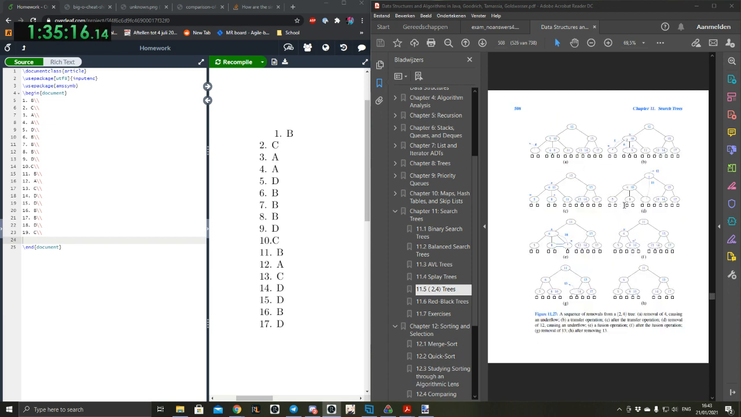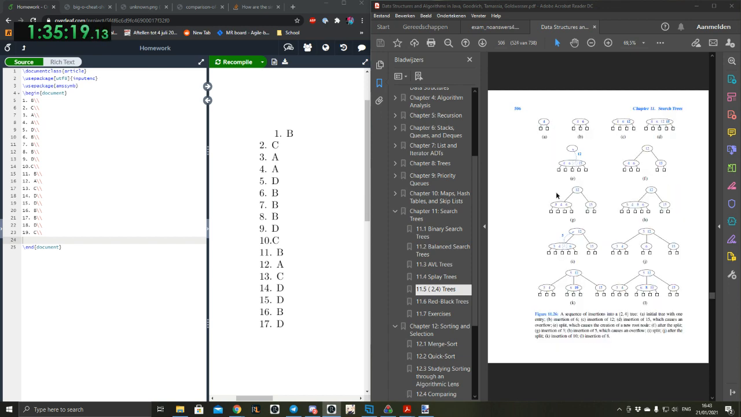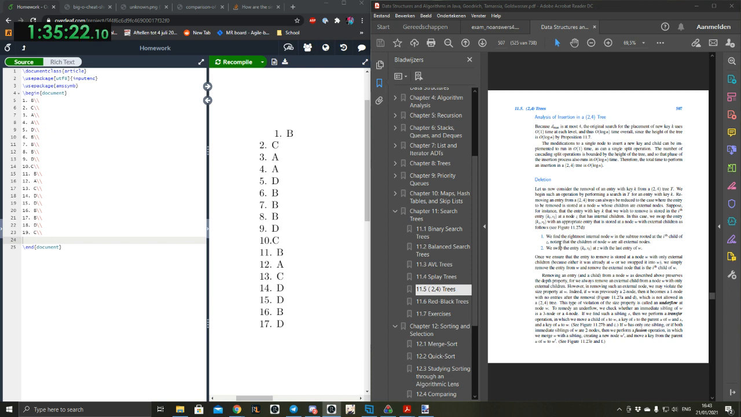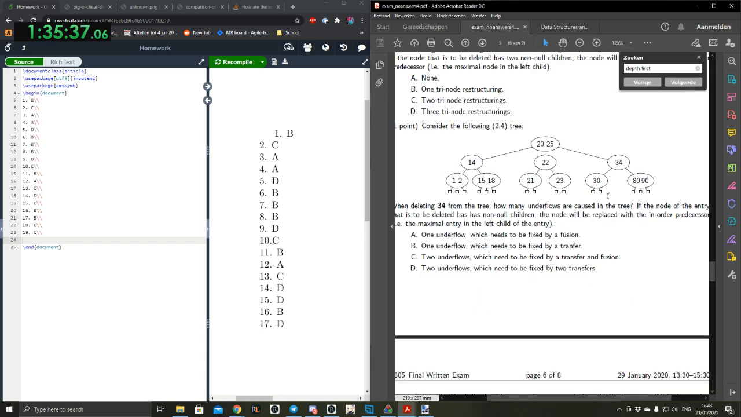Okay, now the title is deletion. At the bottom of the page it says, to remedy an underflow, we check whether an immediate sibling of W is a 3-node or a 4-node. If we find such a sibling, then we perform a transfer, and else we perform a fusion. Okay, that makes sense. So if we go here, then this is only a 2-node, right? Isn't that a 3-node? No, actually it's a 3-node because it has 3 children. Yeah, the amount of children. Therefore, it becomes a transfer. So my gut feeling: 2 underflows, which need to be fixed by 2 transfers. Good.